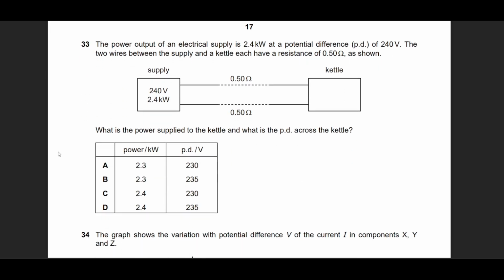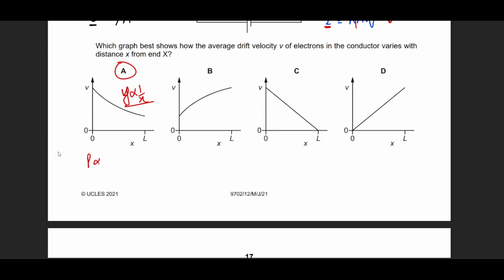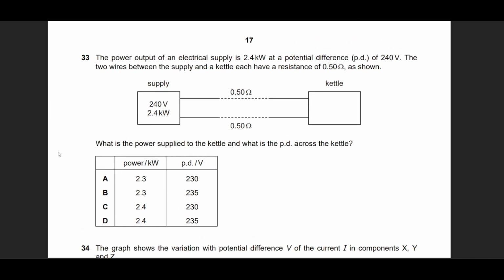Okay. And why a curved path? Because we know from physics and mathematics that inverse proportionalities have a graph that looks like this. Very evident in Boyle's law, which is P inversely proportional to volume. Exactly the same thing. Now 33 can be solved by two methods. It's your choice how you want to visualize this, conceptually or mathematically.